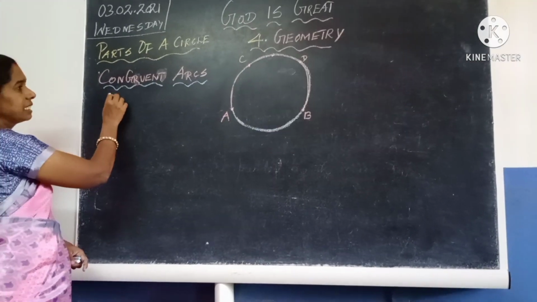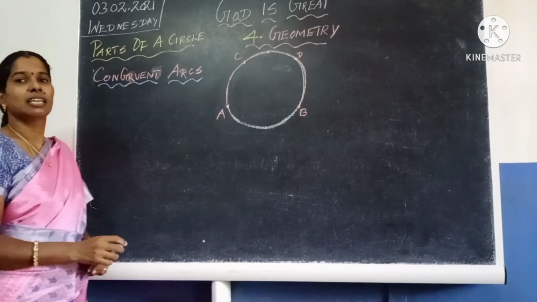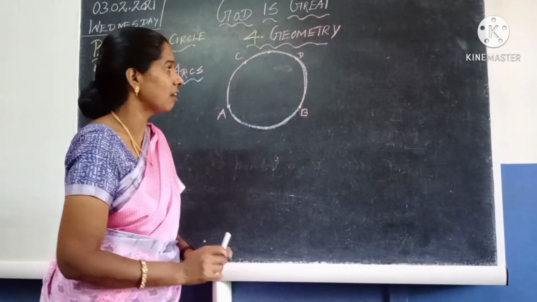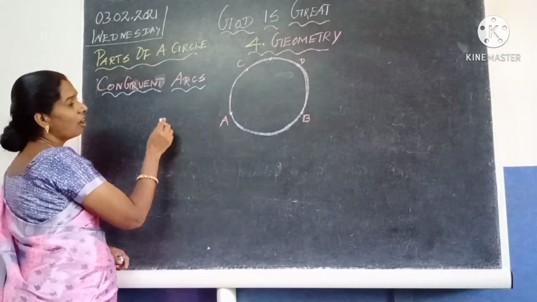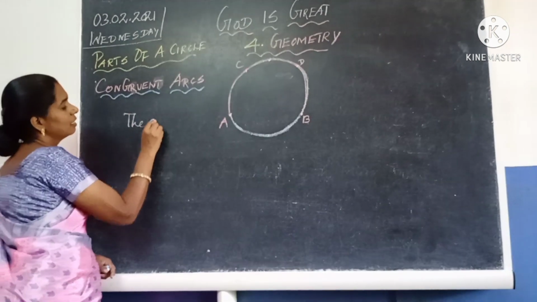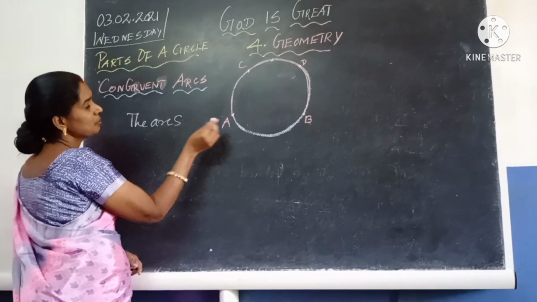Next our topic is congruent arcs. What does congruent arcs mean? Here, what are the arcs?